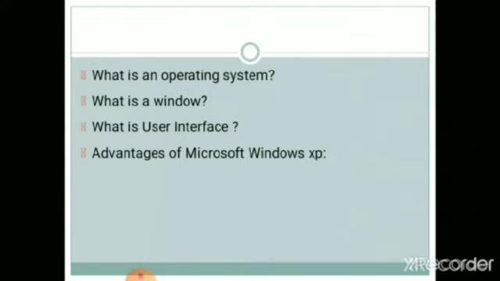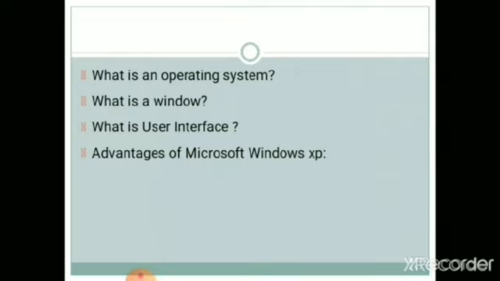Then user interface. An interface can be defined as a link between computer and user. What is a user interface? It is the link between computer and user. It is a medium through which a user can communicate with the computer. Two types of interfaces are there. The first one is CUI and the second one is GUI. Students, please recognize the names of CUI and GUI. CUI is character user interface and GUI is graphical user interface.